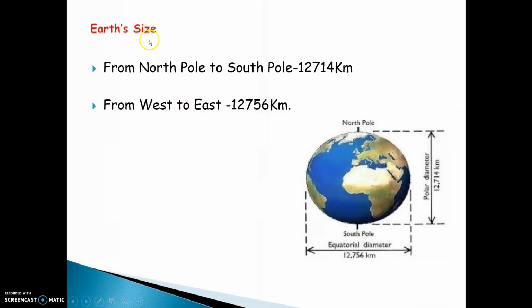Now moving on to the earth's size, let us understand the size of the earth from North Pole to South Pole. From North Pole to South Pole, the distance of the earth is 12,714 kilometers. Similarly, the distance of the earth from west to east is 12,756 kilometers. So from these two, you realize that the distance of the earth from west to east is more than the distance from north to south.